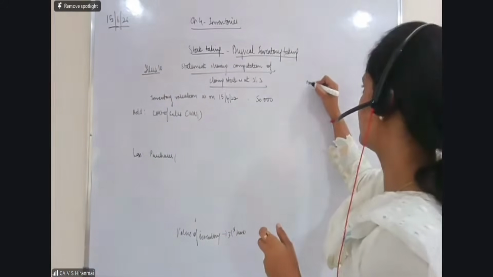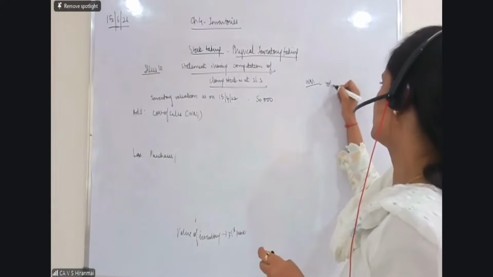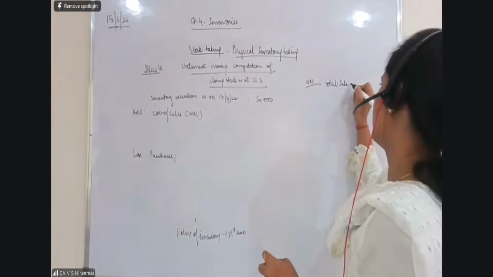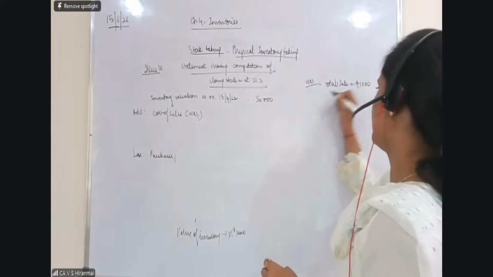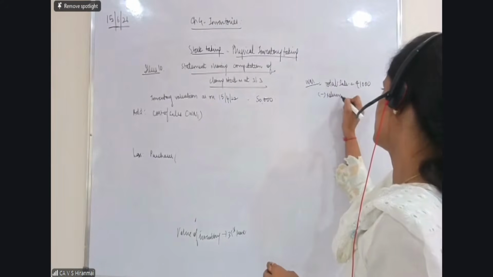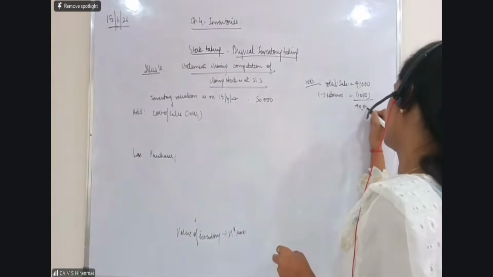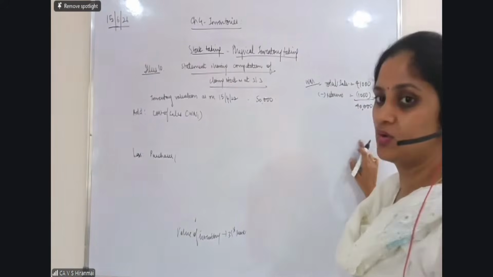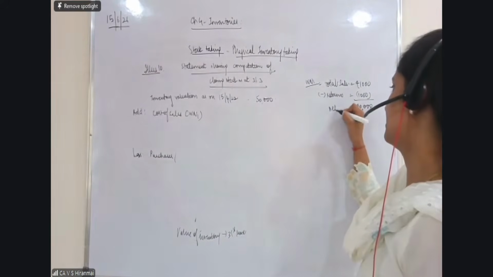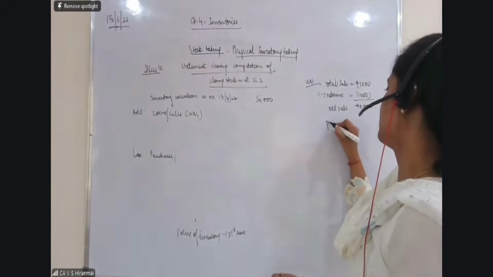Very good. In working note 1, total sale is 41,000 minus returns of 1,000. So it will be 40,000, the actual value of the sale, net sale. But my dear students, what is the profit percentage?